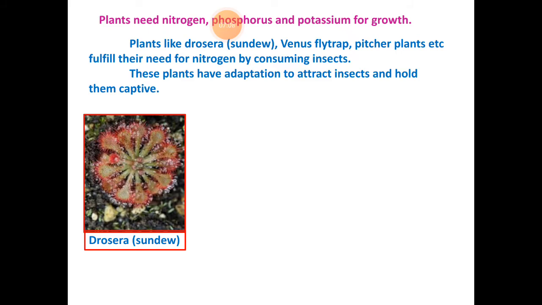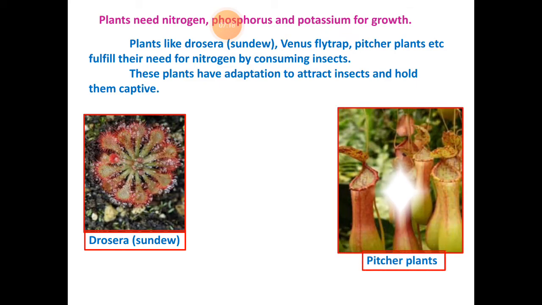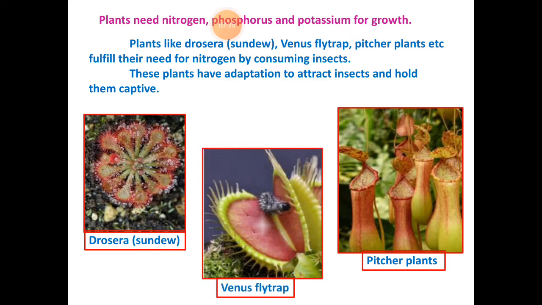The insects are easily attracted; they generally have sweet juice, and because of their attractive colors and patterns, the insects easily come in contact with them, and the plant captures the insects for its requirement. The third example is the Venus flytrap. That is also a very beautiful plant, and insects are easily attracted to it.